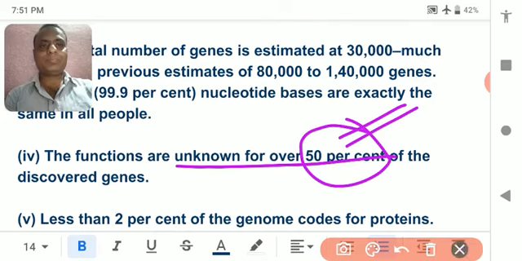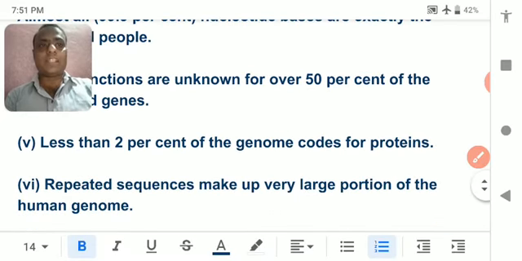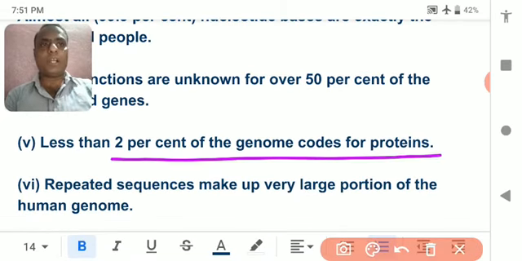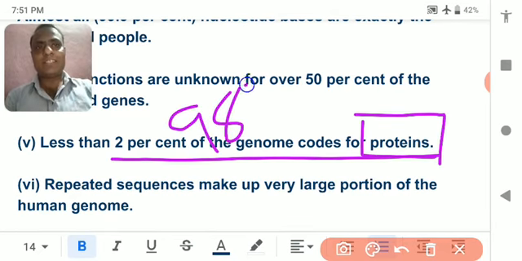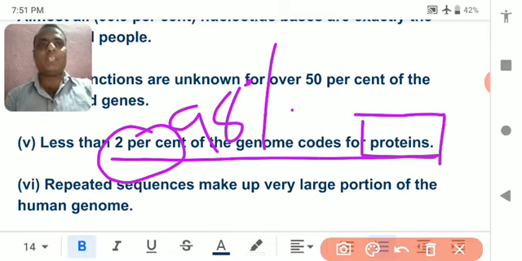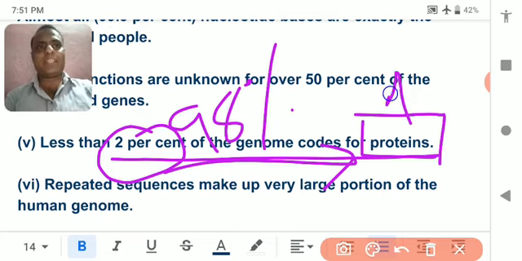Understood? Next, less than 2% of the genome codes for a protein. Means 98% is apparently workless, and only 2% produces a particular kind of protein, and this particular kind of protein demonstrates a particular kind of character. Hope you understood these things.